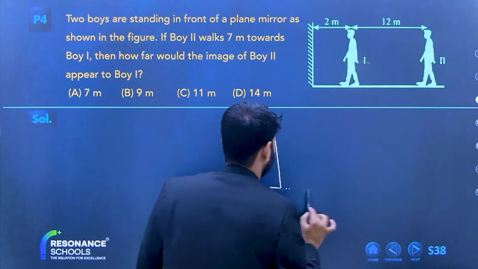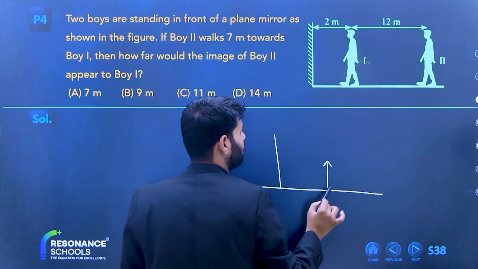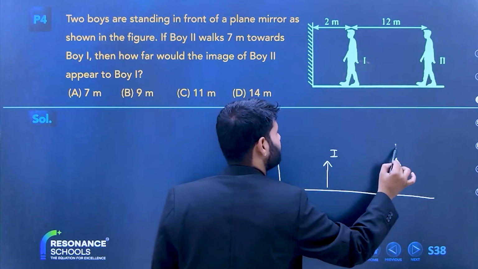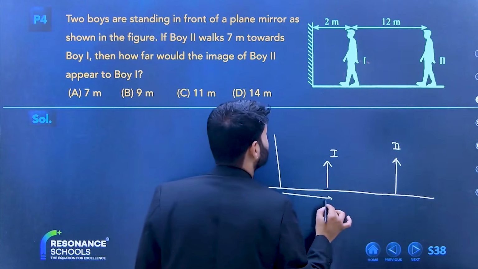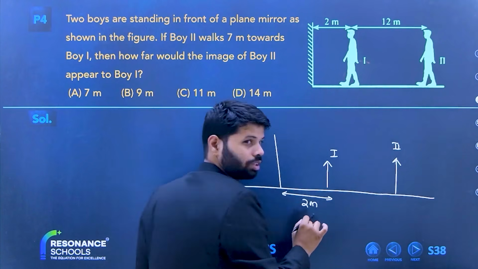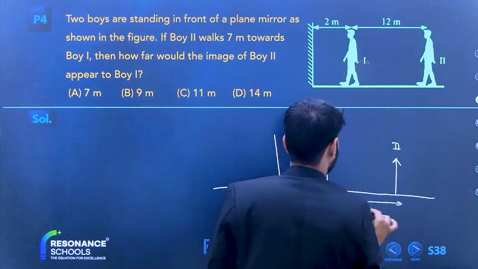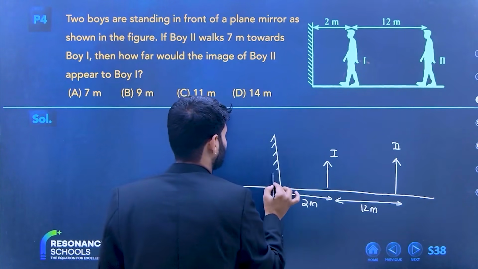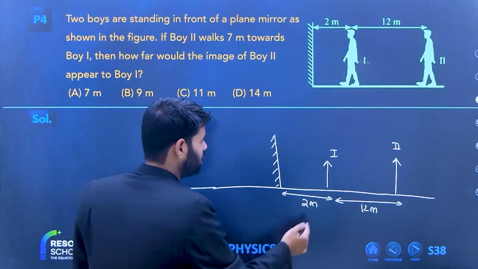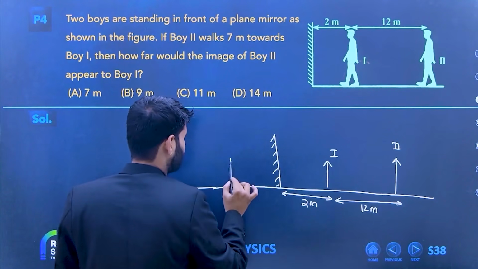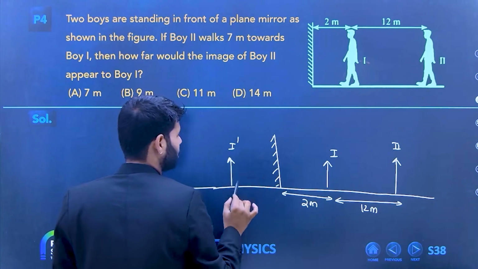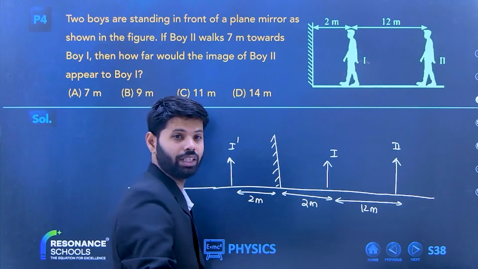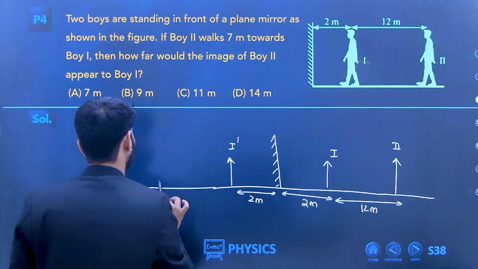It's working now. Okay, let us say this is boy 1 and this is boy 2. The distance is 2 meters. Is this 12 meters? Fair enough. The mirror is something like this. What is the image? This boy has this image, so I can call it 1 dash, which is at a distance of 2 meters. And in the previous condition, this is having an image here.